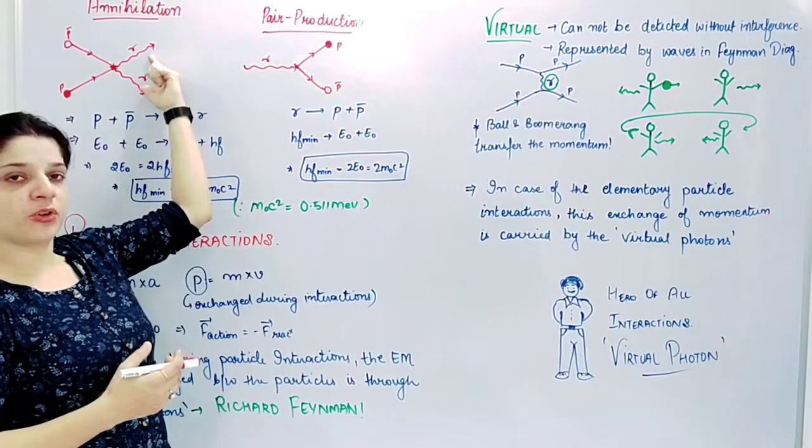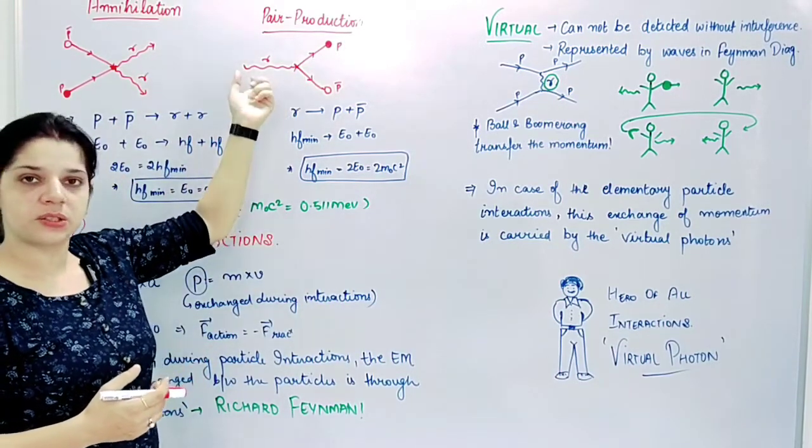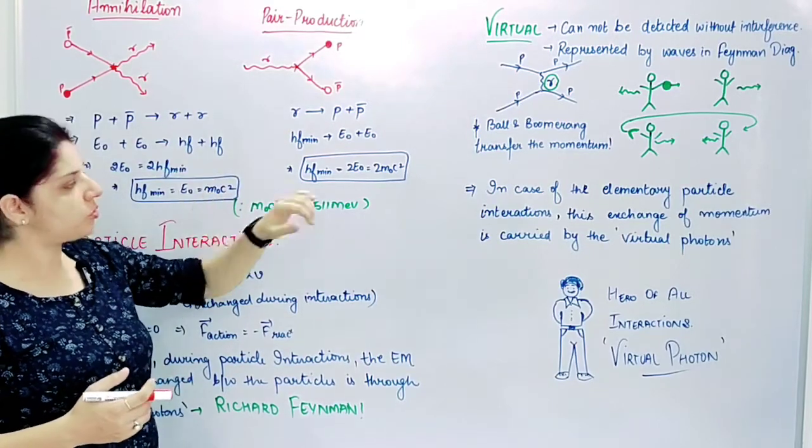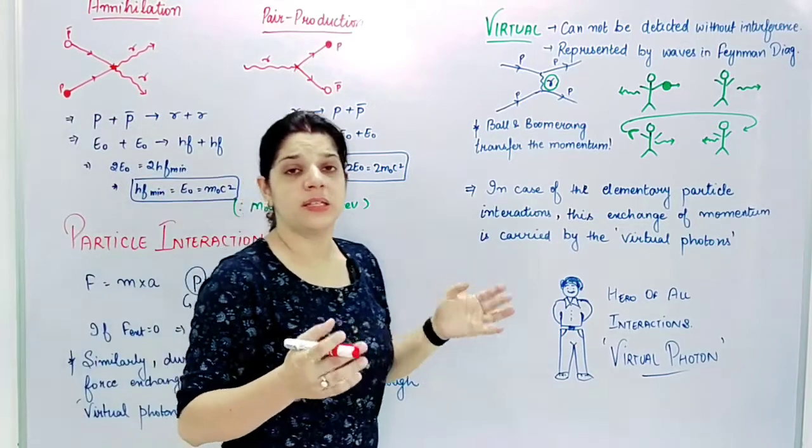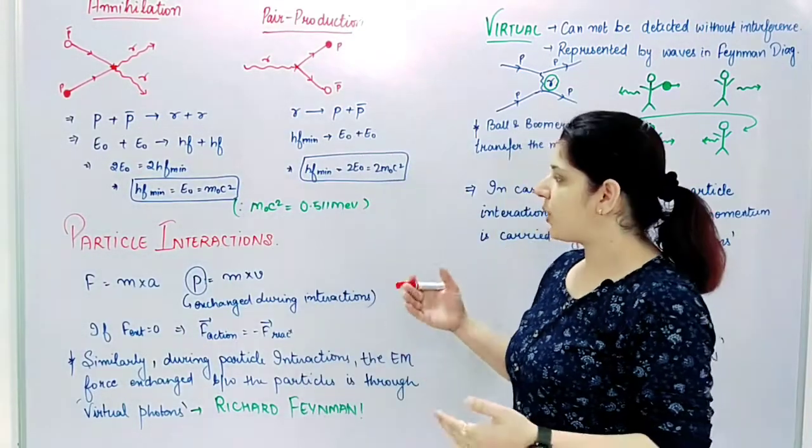Basically here 2 photons were made, here there is 1 photon, so this 1 photon is equivalent to 2 photons, so basically the double, and again the rest mass for electron will remain the same, which is 0.511 mega